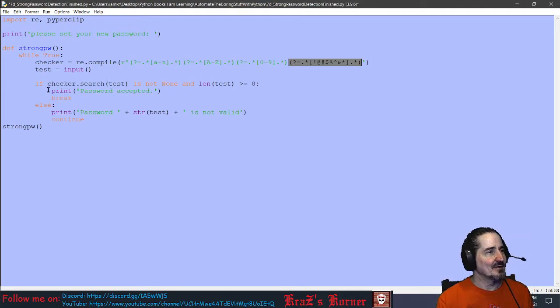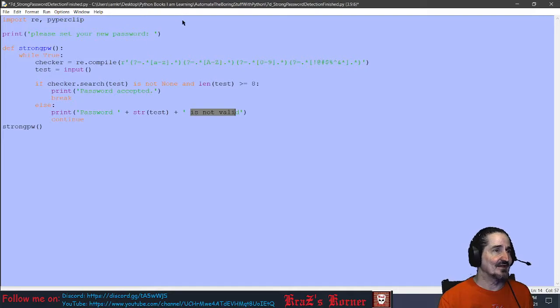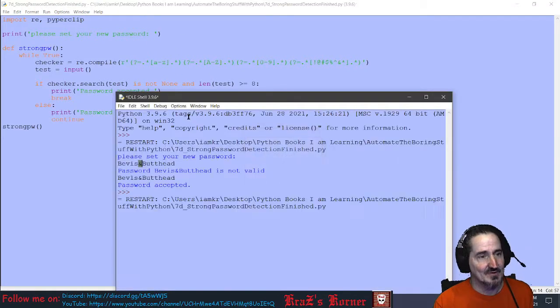And so I wrote an if statement in my checker. As it searches the test, which is the input, what the person puts in for their password, if it's not none, which means it doesn't say I can't find any lowercase, I can't find any uppercase, I can't find any numbers, or I can't find any special characters, and it's greater than 8 characters long, then it will accept the password. Else, it will say that it is invalid. So, I'm going to show you how that works right now.